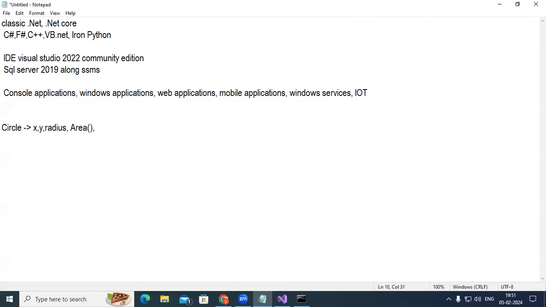Similarly, you have perimeter. So perimeter is what exactly? How do you calculate perimeter? This is nothing but 2 multiplied with 3.14 multiplied with r. So with that, you get the perimeter. Therefore, this area and perimeter are working on the radius data. So methods act on the data and they transform the data into some meaningful information.